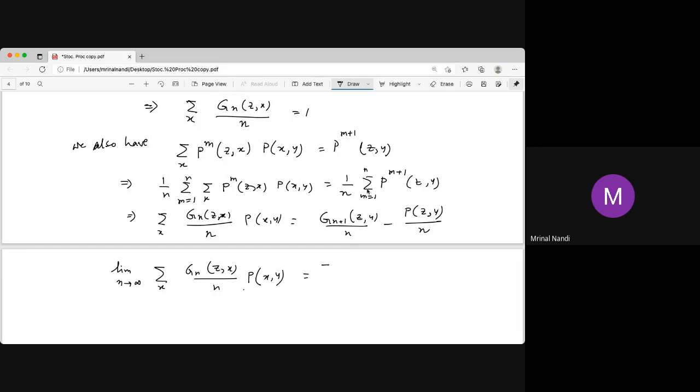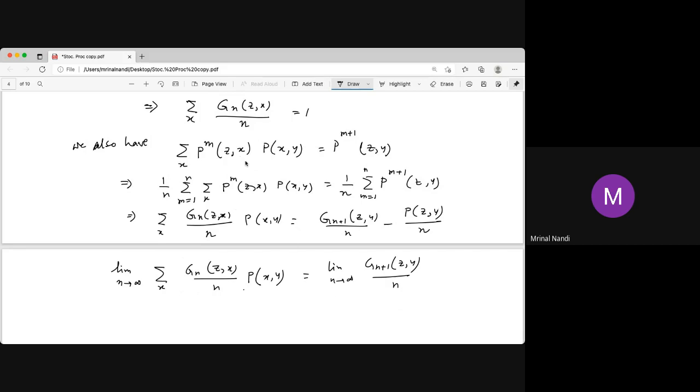If you take the limit of the right hand side summation, what is this? This part is 0, since p_zy over n tends to infinity is 0. It is just the limit as n tends to infinity of g_{n+1}(z, x) over n.